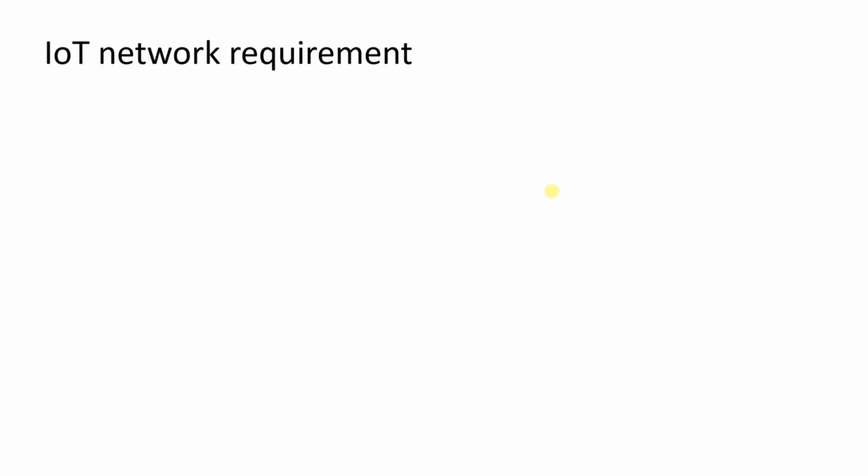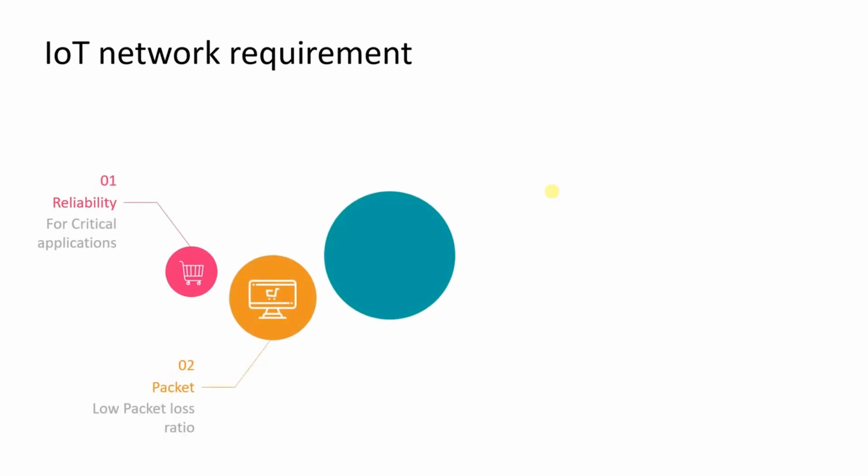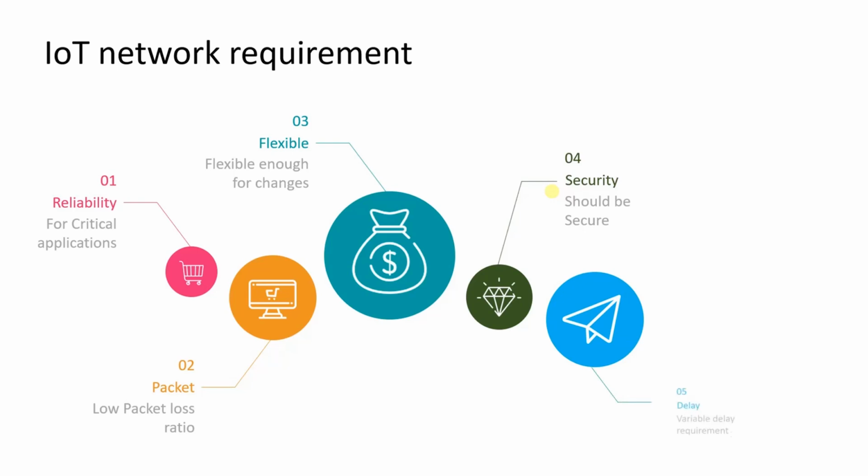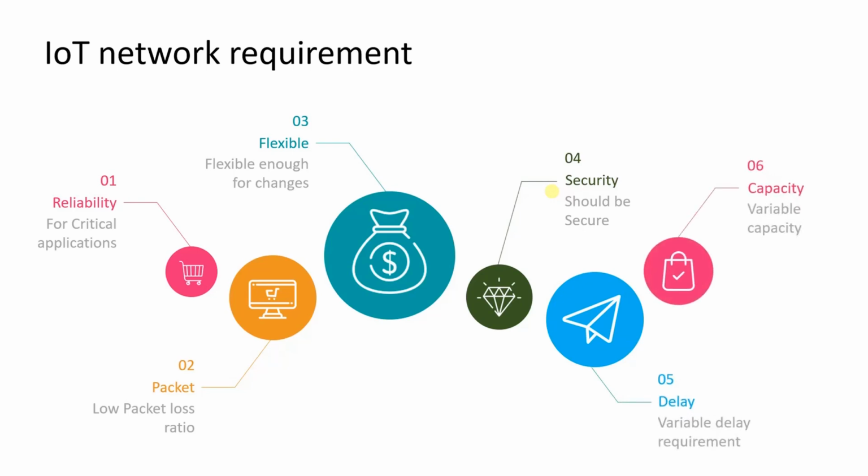Okay, IoT network requirements. The first and foremost thing is the reliability for critical applications. Nowadays, 5G is used in IoT applications. A very good example is remote operations, where a doctor in the US performs a surgery in India. All these things are happening because you have a very reliable network. Only if the network is available can you perform this kind of remote operation using a robot.